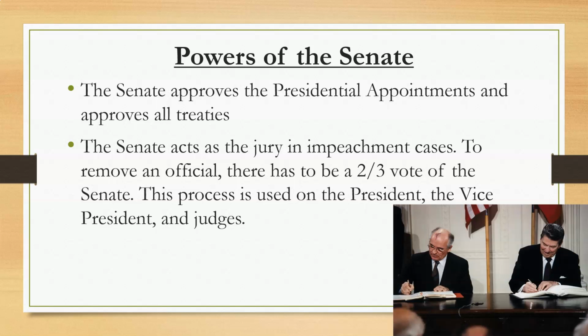The Senate also acts as the jury in impeachment cases to remove an official. There has to be a 2/3 vote of the Senate in order to remove that particular president, representative, candidate, whatever it may be, from office. Okay, and this process is also used on the president, the vice president, and judges.